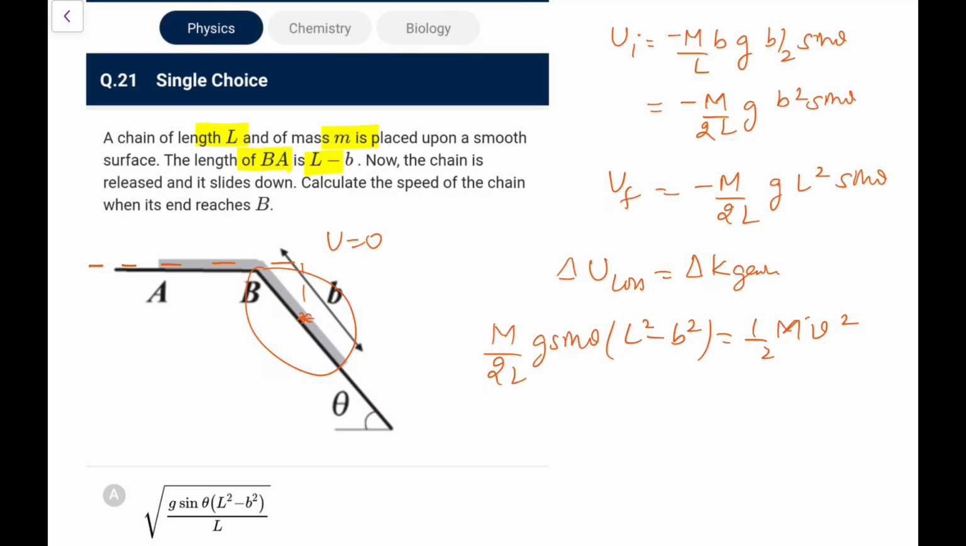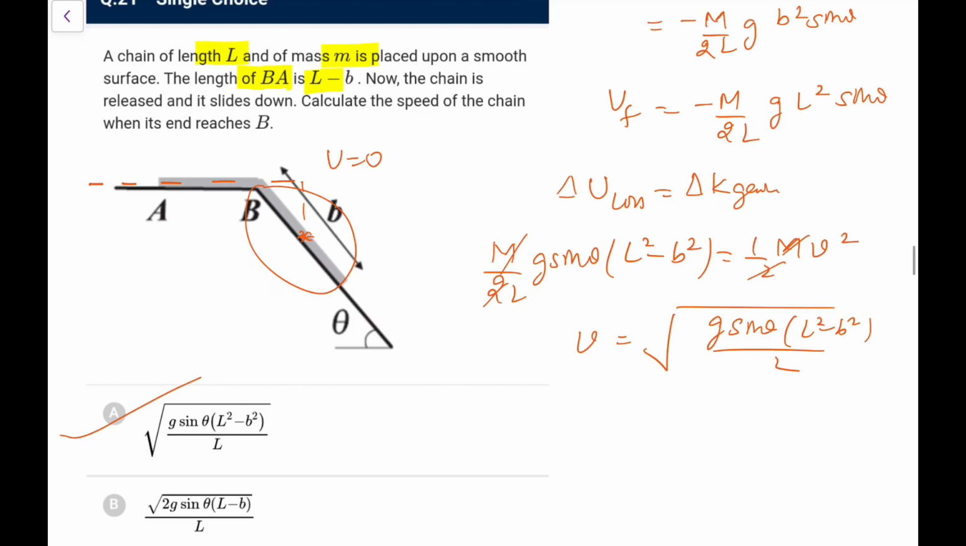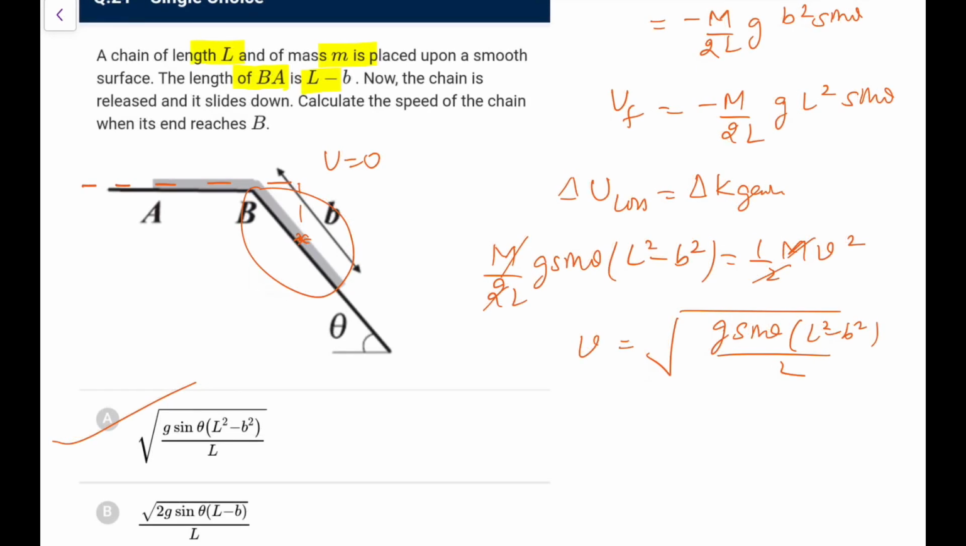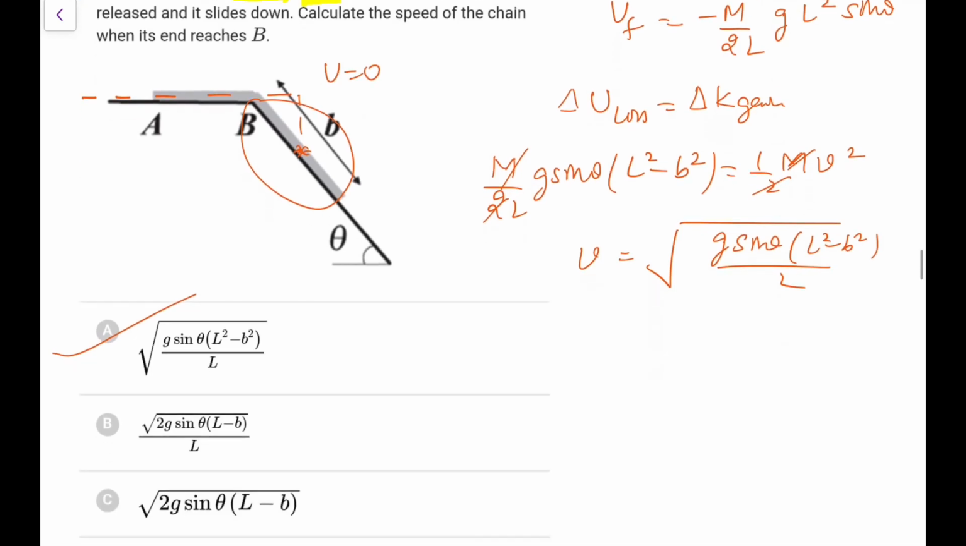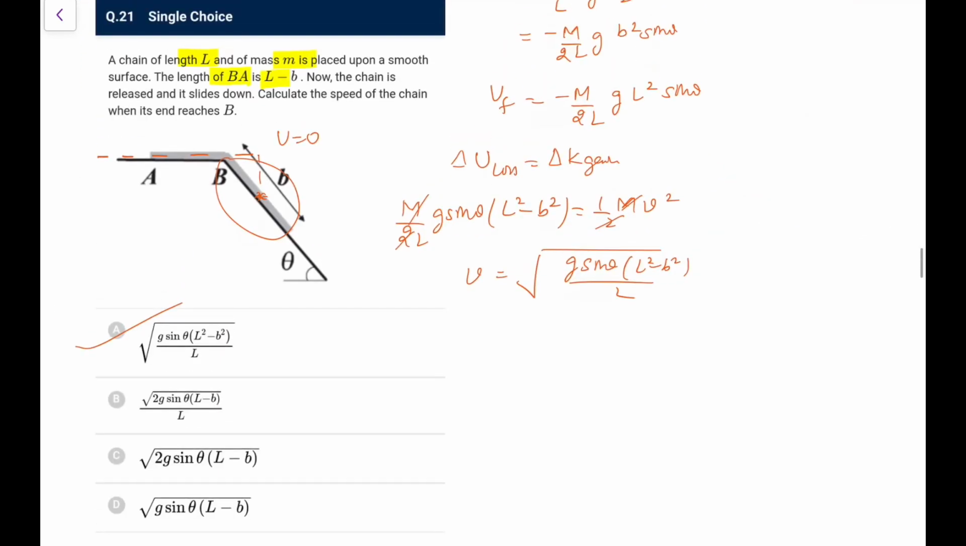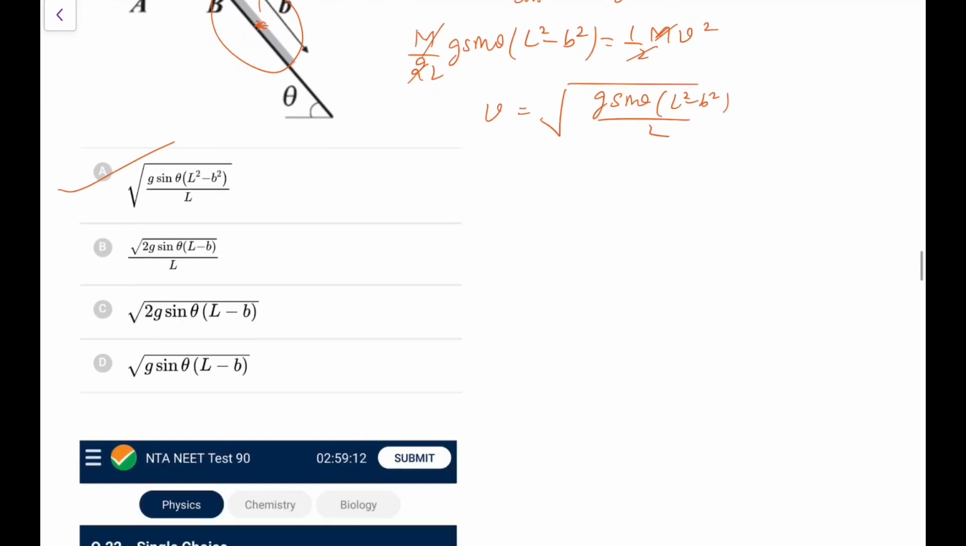So what we have, m and m go, 2 and 2 go, so V comes out as g sin theta into (L square minus B square) by L. Going by this, the first option is coming out to be the most appropriate one. Again, the answer given by NTA is not right in this case. They have taken acceleration to be constant, which is not going to remain constant because this downward force is consistently changing.